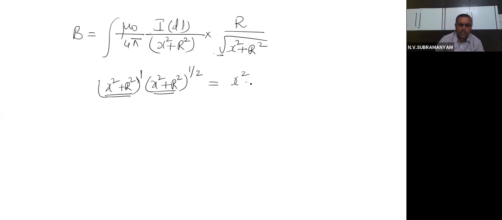So bases are equal, that means powers are added. x square plus r square, 1 plus 1 by 2. What is 1 plus 1 by 2? It is 3 by 2. Simple maths.